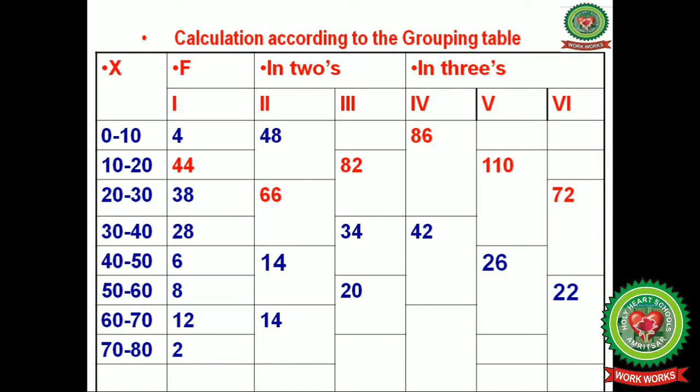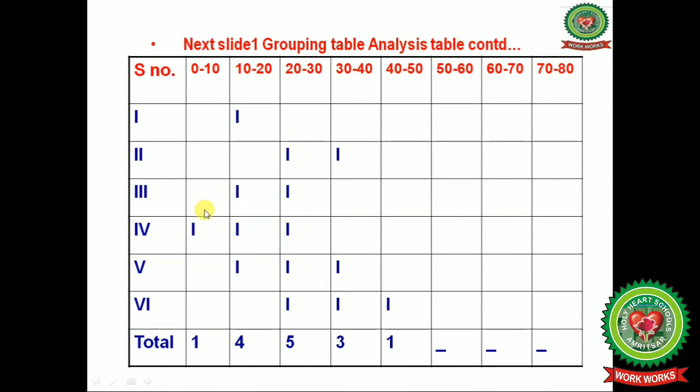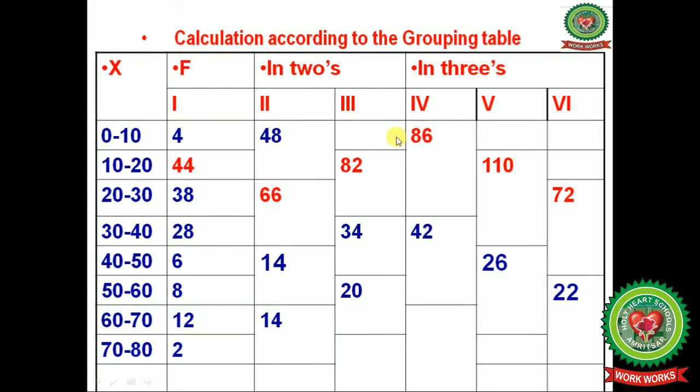Done. Now next, in the third column, the highest frequency is 82 and the group is 10 till 30. Now mark the values in the third column: 1 below 10 till 20, then 20 till 30, again 1.